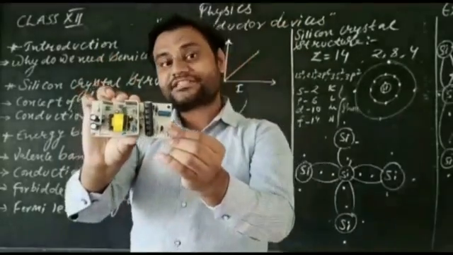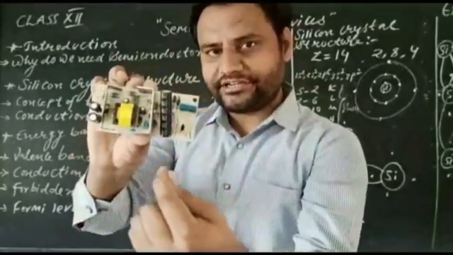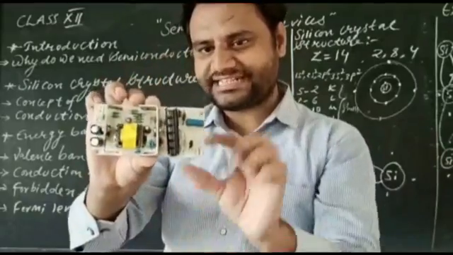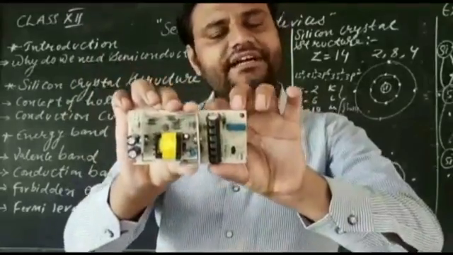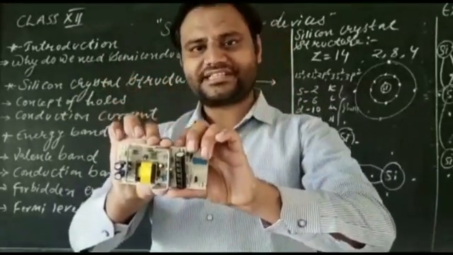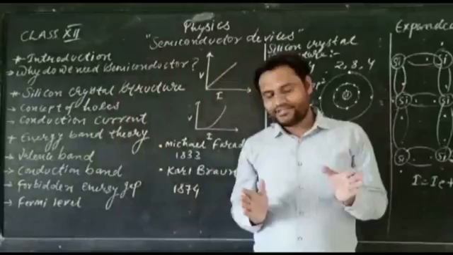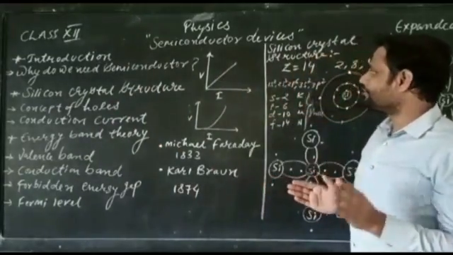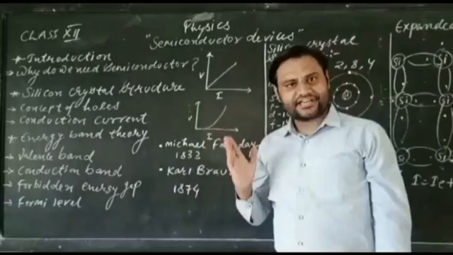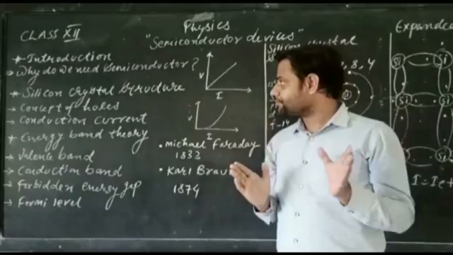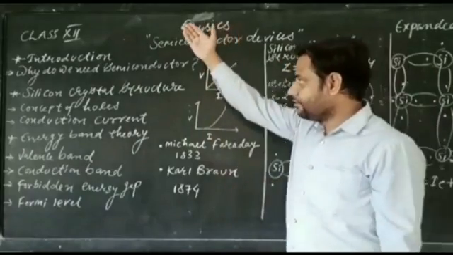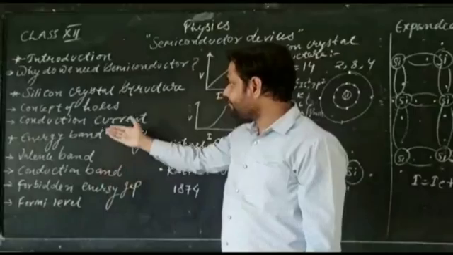So students, we are discussing semiconductors. All these electrical components built on this PCB circuit are associated with semiconductor material. So today's topic is semiconductor devices. Dear students, today we are going to discuss our physics Unit 9, Semiconductor Devices, which is a very important chapter.